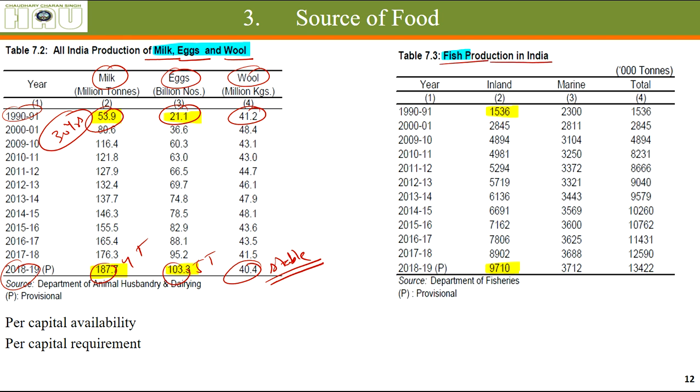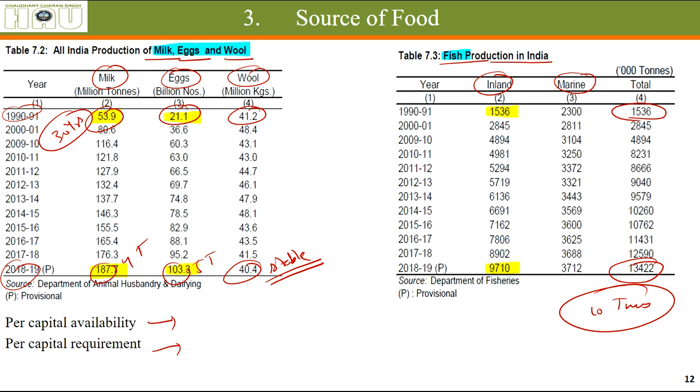Fish production in India: there is inland fish production, that is, from rivers and ponds that are available in different villages, and marine production. The total production has increased nearly 10 times. I was supposed to gather the per capita availability and per capita requirement data, but I couldn't find it.